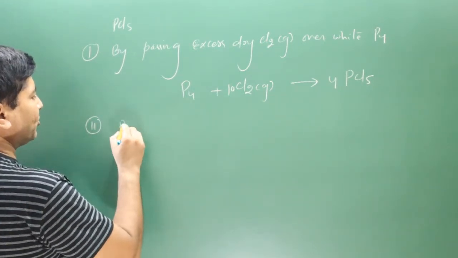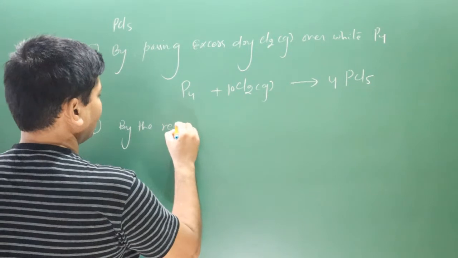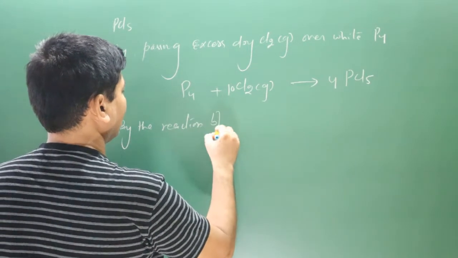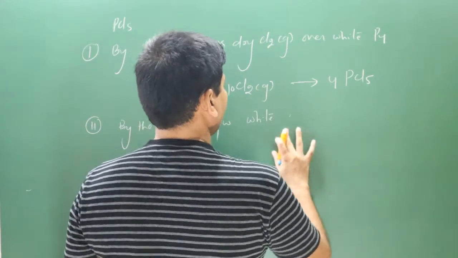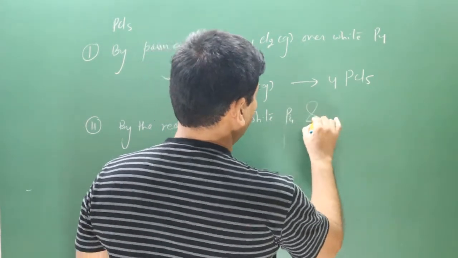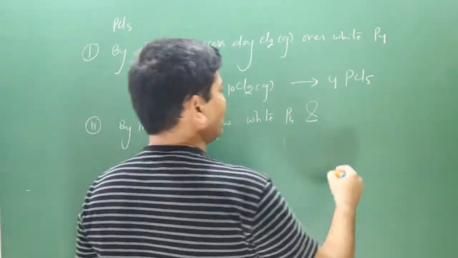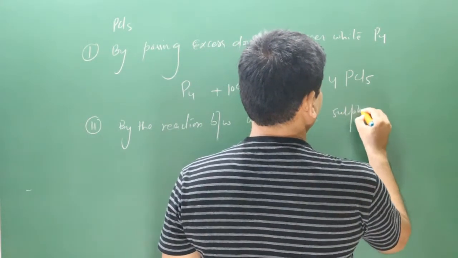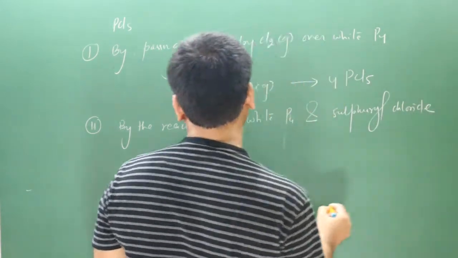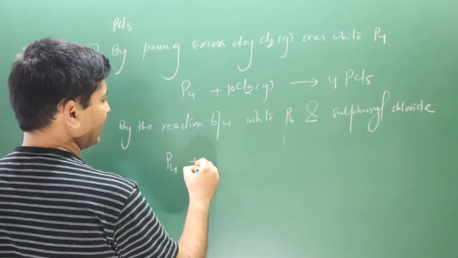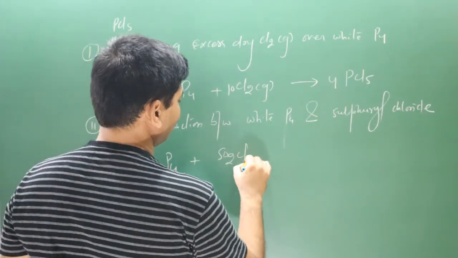We have the next preparation reaction, by the reaction between white phosphorus P4 and sulfuryl chloride. P4 is reacting with SO2Cl2.